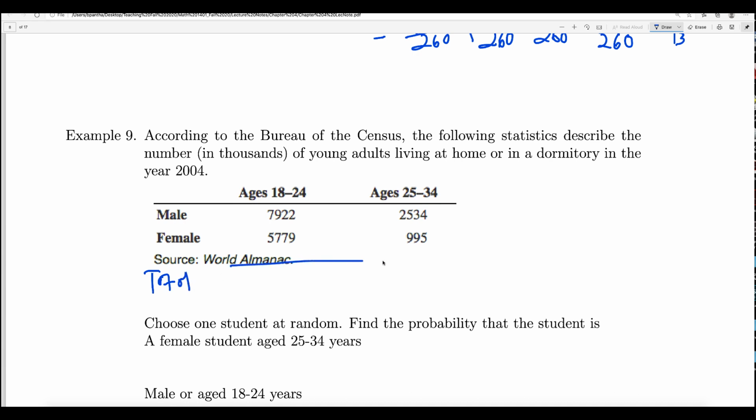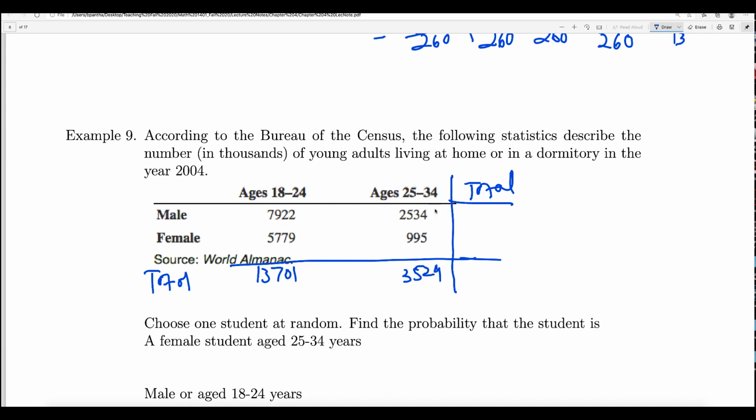So find out the total here and also find out the total male and total female as well, and also we will find out the total of the total, okay guys. So let me find out the total by using the calculator. If you want to find out the total number of the ages between 18 and 24, you add these two, you will get 13701. And if you add 25 to 34, and 995, then you will get 3529.